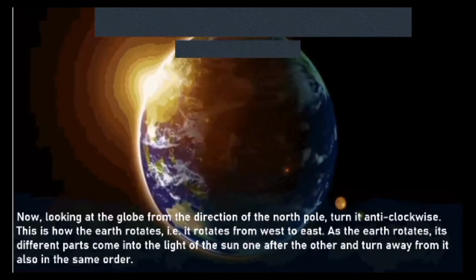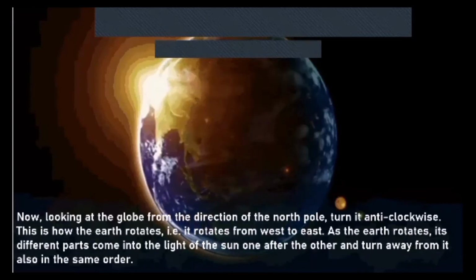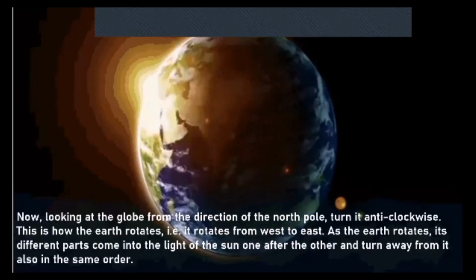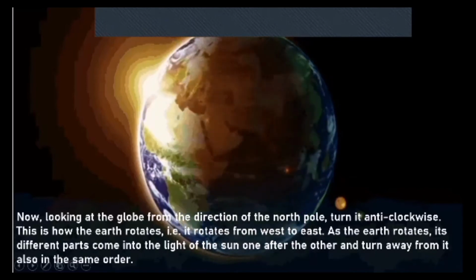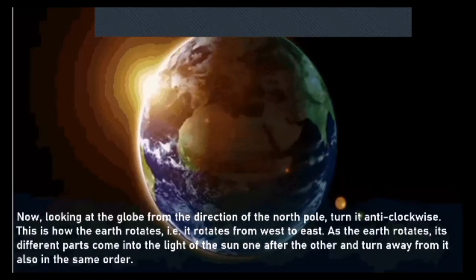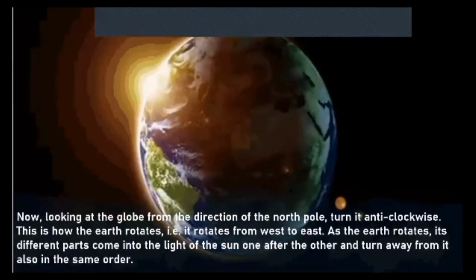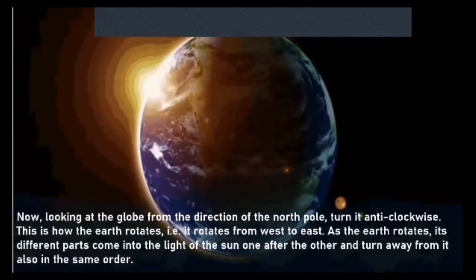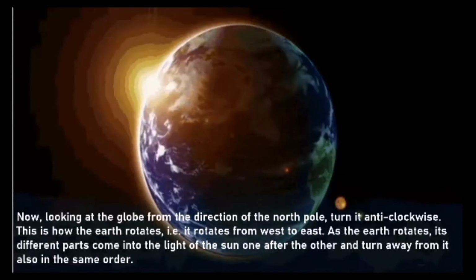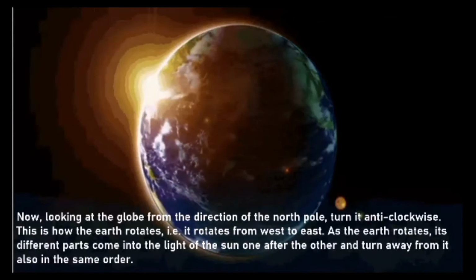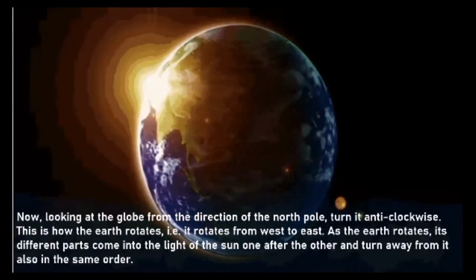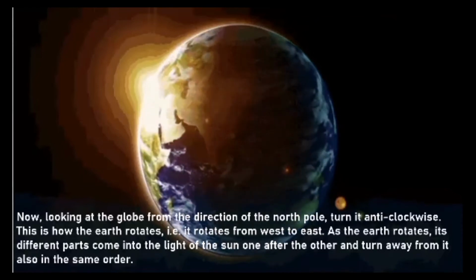Remember, the Earth rotates anti-clockwise, it doesn't rotate clockwise. How your clock is rotating, uski opposite mein the Earth rotates. Now, this is how the Earth rotates. That is, it rotates west to east. As the Earth rotates, its different parts come into the light of the sun, one after the other, and turn away from it also in the same order.